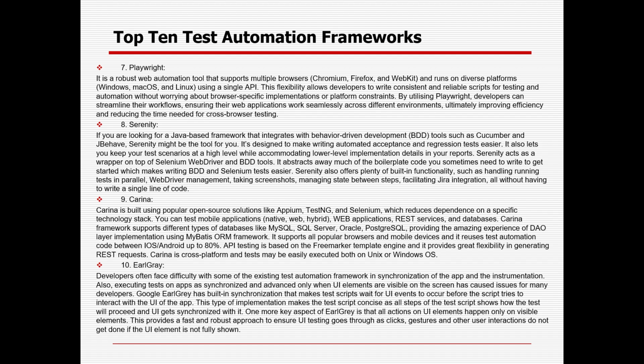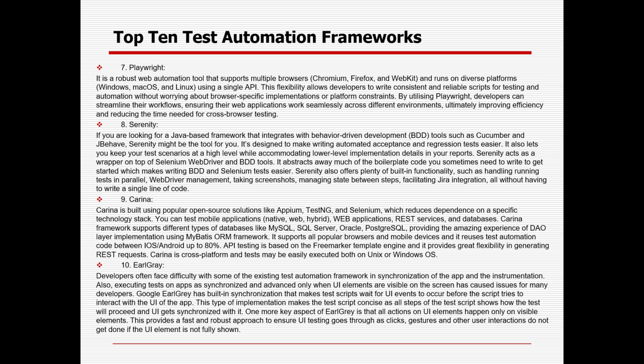There are other tools also available. Serenity is there, in case you want to use a BDD approach with Cucumber and JUnit, then you can use Serenity. And Carina is also a very popular open source tool, built on Appium, TestNG and Selenium, which reduces dependency on a specific technology stack. In case you want to do specific database testing using MySQL, SQL Server, Oracle, PostgreSQL, everything, then you can use Carina.